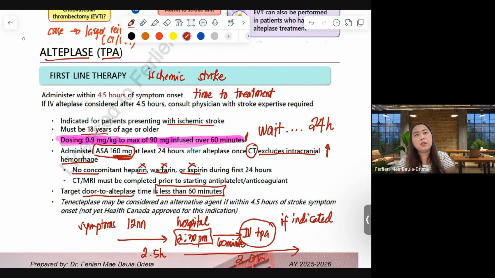So we really have to make sure that if a patient is a stroke patient, we bring them to a hospital that is capable of performing CT scan and MRI and producing the results within less than 60 minutes, so that this TPA can be given.